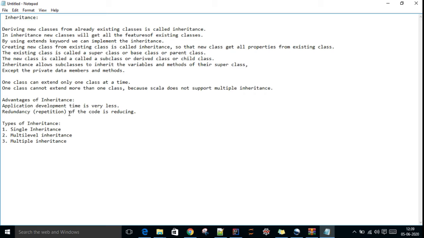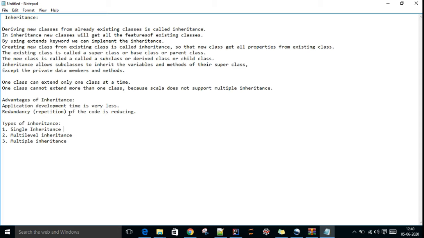That's the main advantage. Another is code redundancy. Suppose in one Scala program, as per the requirement, we have to create some 10 methods of a similar kind with small changes.